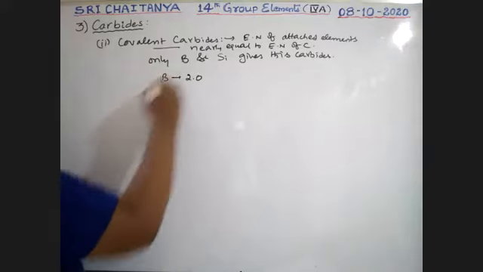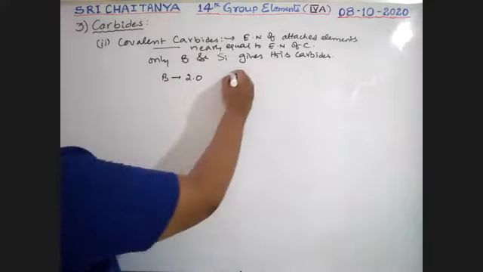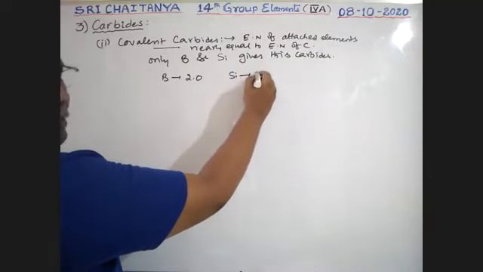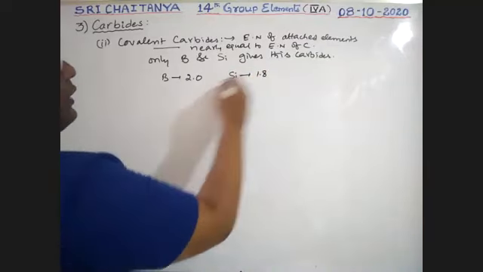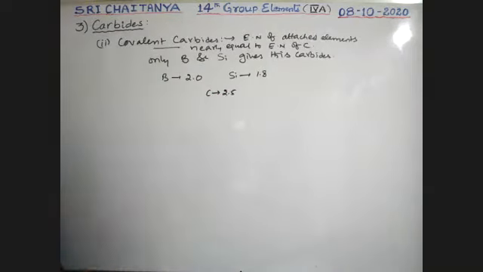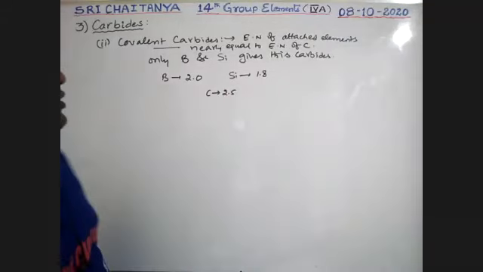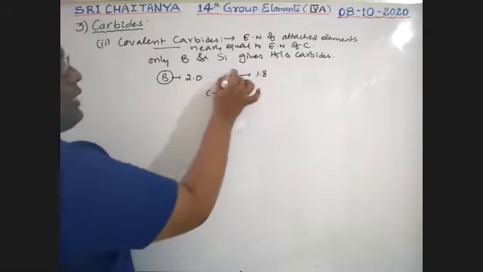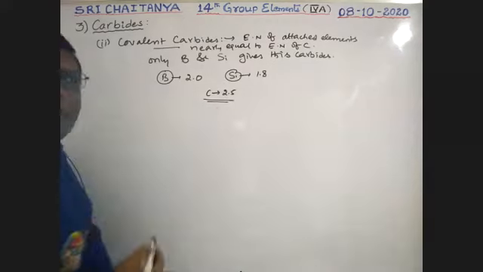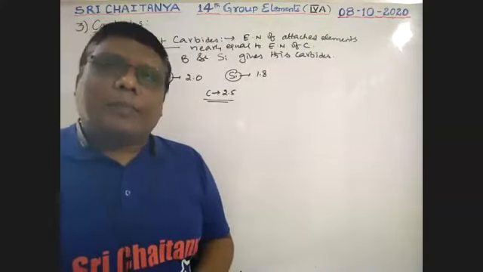Boron, its electronegativity is 2.0. Silicon, its electronegativity is 1.8. Carbon, its electronegativity is 2.5. Almost the same, nearby values. So that's why boron and silicon generally give this type of carbide, because their electronegativity is just less than that of carbon.